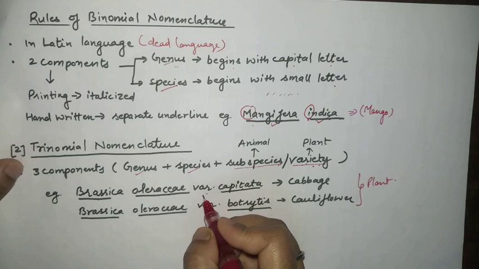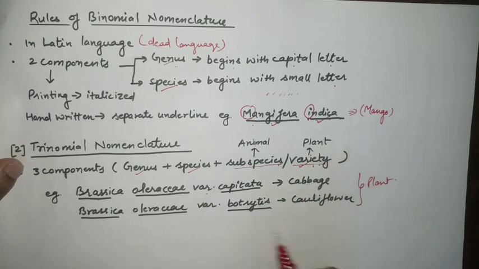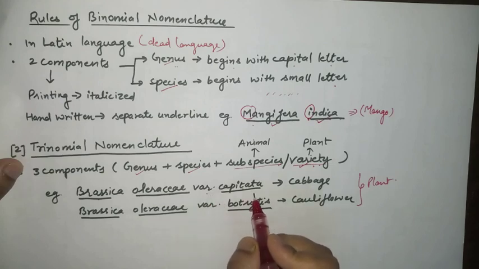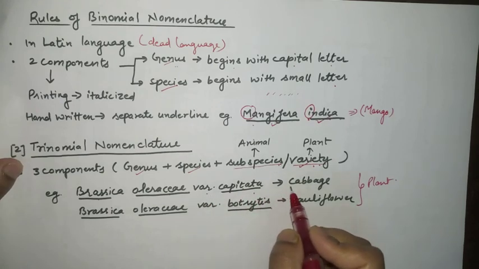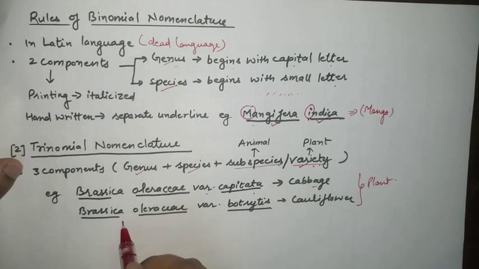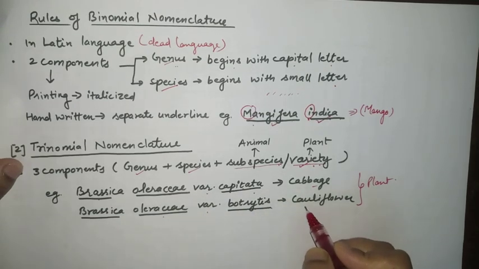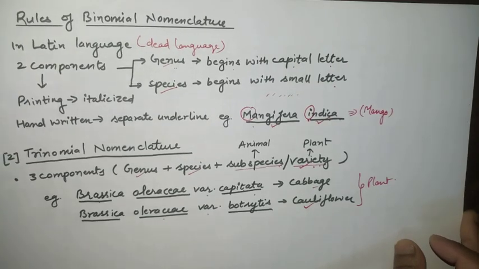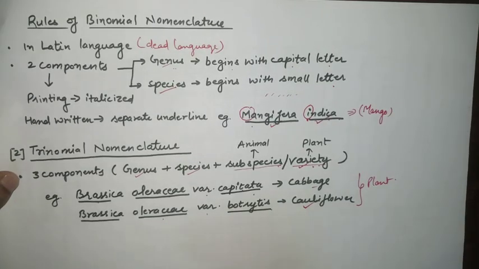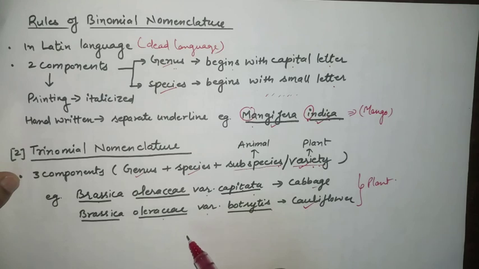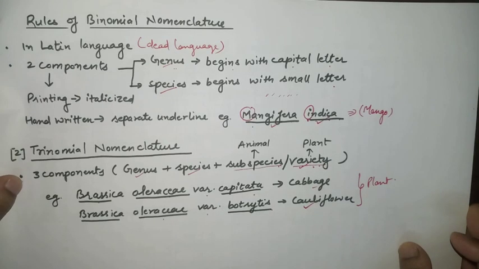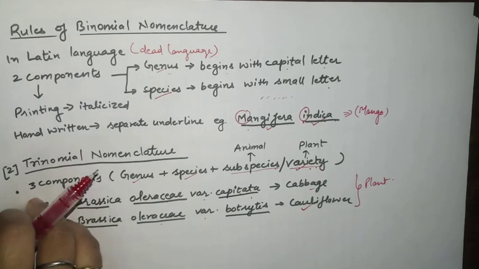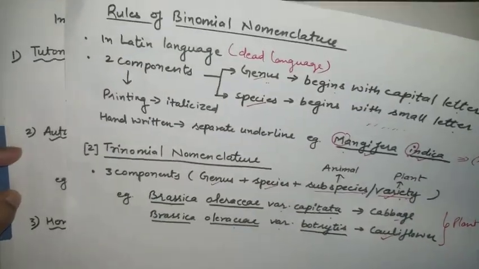So we are using which term? Variety here. So now Brassica oleracea variety capitata, what is it? It is the scientific name of cabbage, and another one is Brassica oleracea variety botrytis. It is the scientific name of cauliflower. So here we have to understand that 3 components are there in trinomial nomenclature. There are so many examples. It's your assignment that you will collect more and more examples of binomial nomenclature as well as trinomial nomenclature. All right. So you will write it, and then we will discuss it.